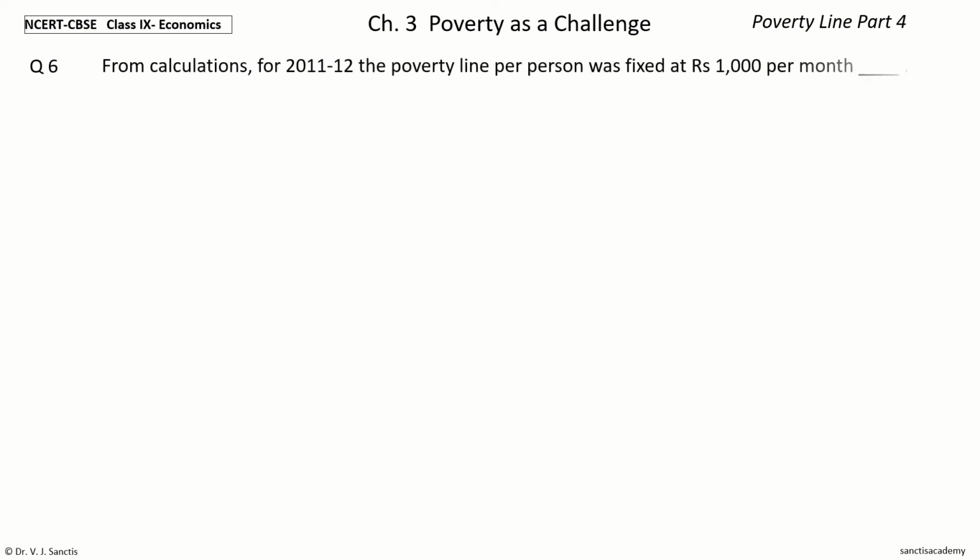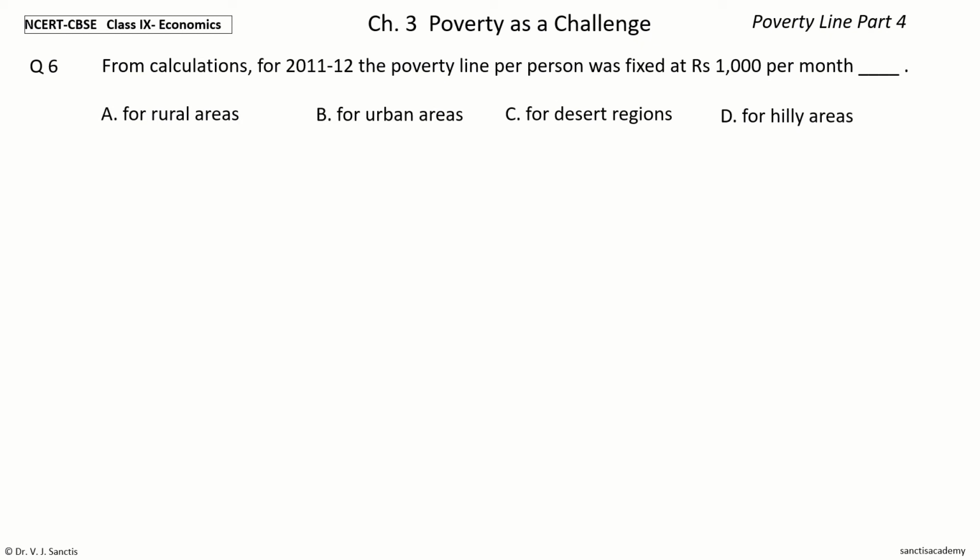Next question 6. From calculations for 2011-12, the poverty line per person was fixed at rupees 1000 per month dash. The options are for rural areas, for urban areas, for desert regions, for hilly areas.